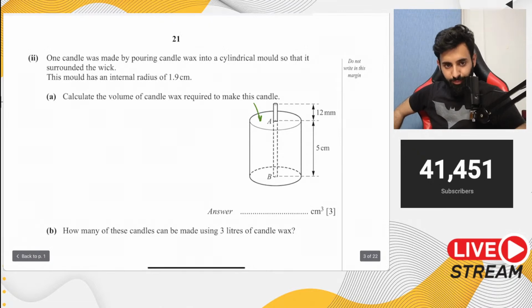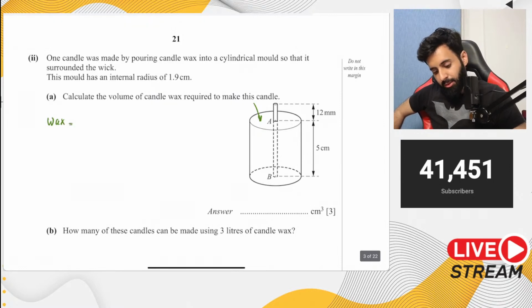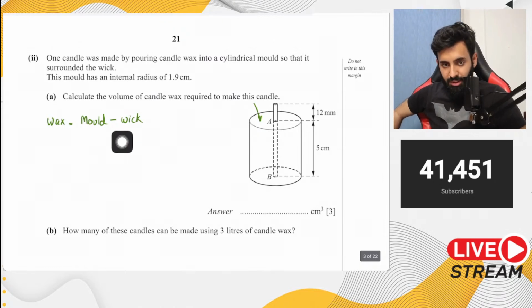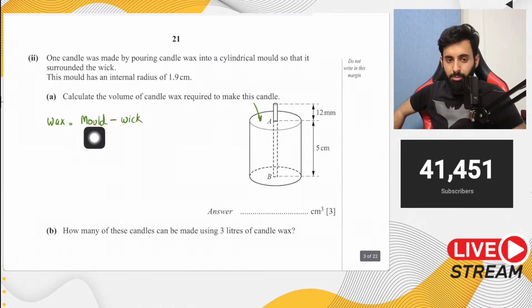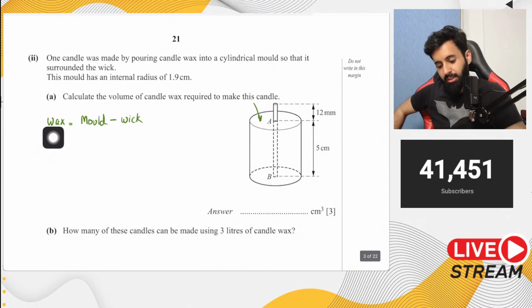Now, first of all, if you want to calculate the candle wax, you'll have to find out the volume of the mold, and from it minus the volume of the wick. जो भी मोल्ड की वॉल्यूम होगी उसमें से आपने विक की वॉल्यूम माइनस करेंगे तो फिर आपके पास कैंडल वैक्स आएगा. कैसे? Read the question.